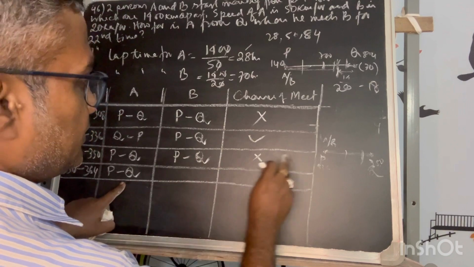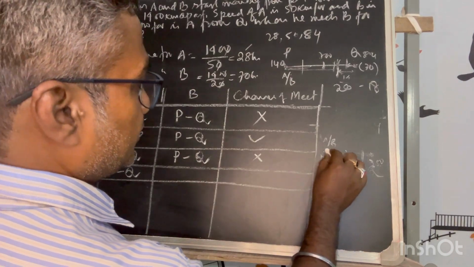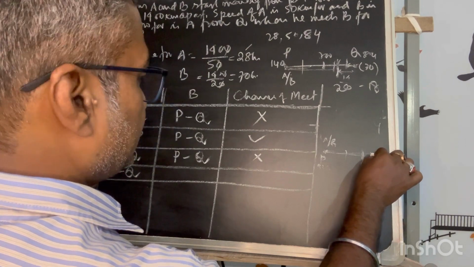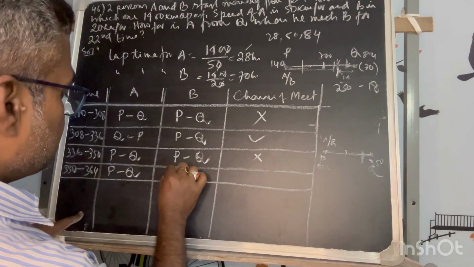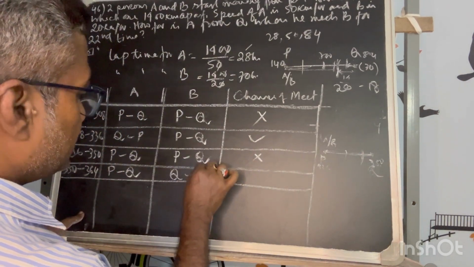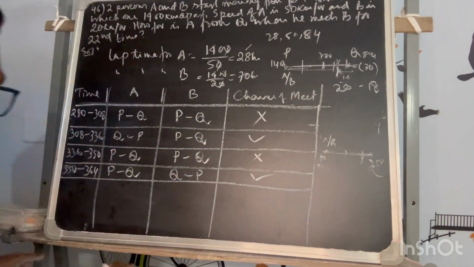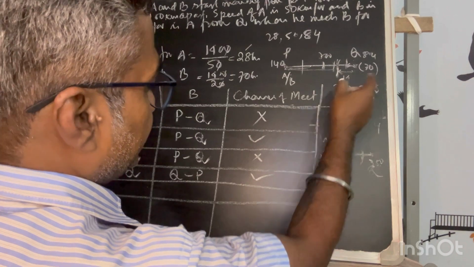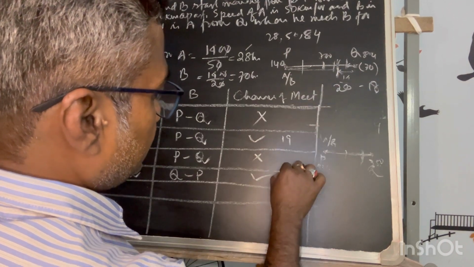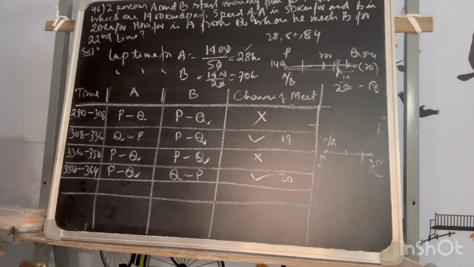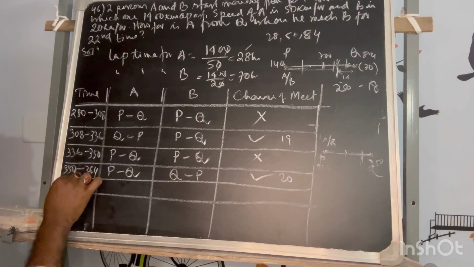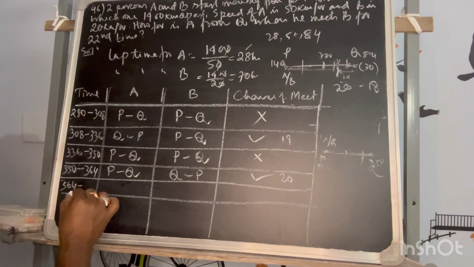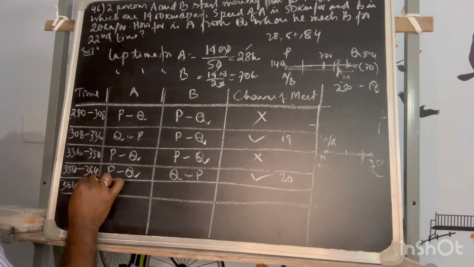In this, A is moving P to Q in this direction, but Q has reached at 350 here. He will come back. So there is a chance of meet Q to P. There is definitely a chance of meet. Okay. Then this is your 18, 19, 20. Okay. 364 to now 28 plus 392.